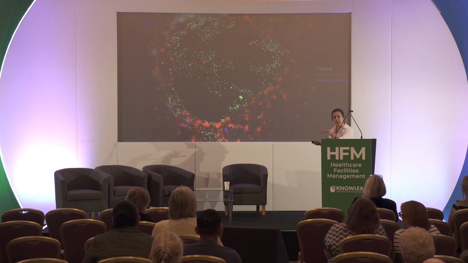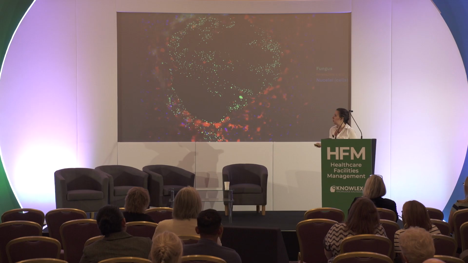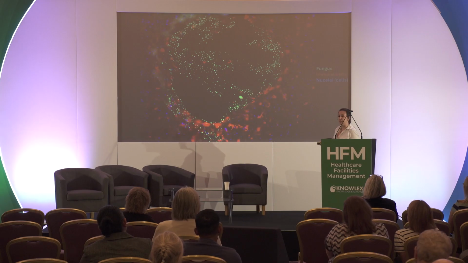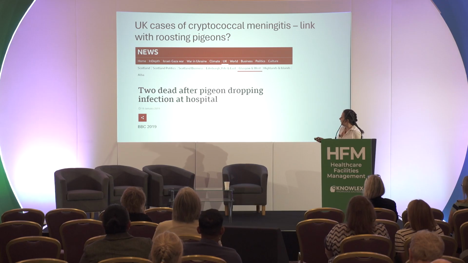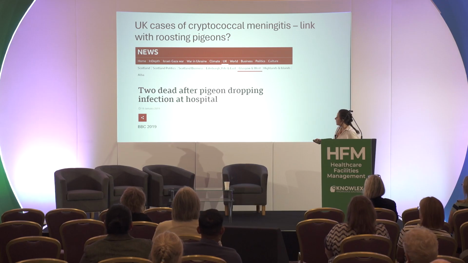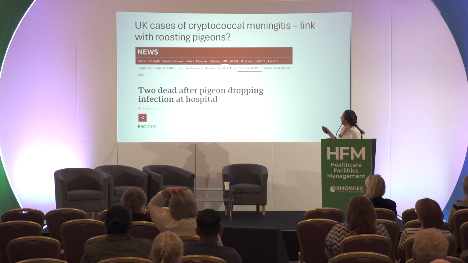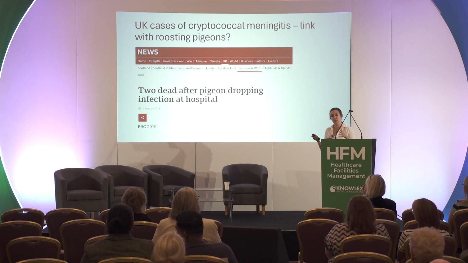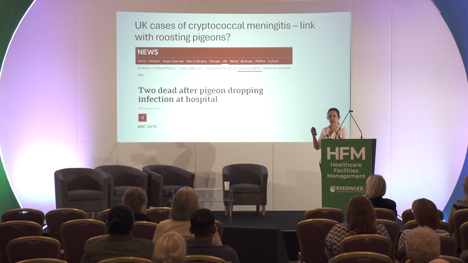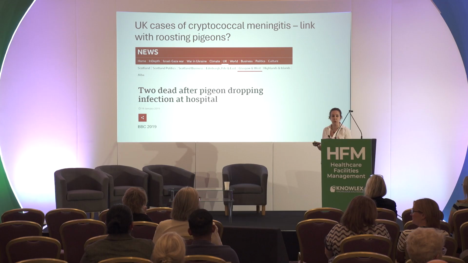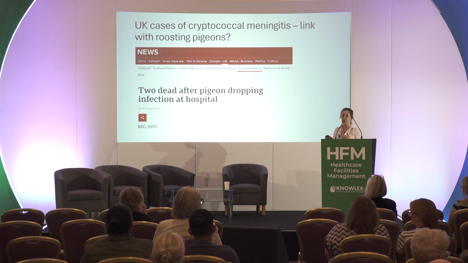Even patients who survive this infection are typically left with a lot of neurological problems as a result of this damage. Now, it's quite rare to see this type of infection in the UK, but it has happened, and it has been linked with poor air quality in hospitals. In Glasgow in 2019, two patients sadly died from this infection at the hospital. And we think it's linked with roosting pigeons. Pigeons were found roosting near the air vents in the hospital, and we know they can spread a lot of these fungal spores, suggesting that these patients might have had a very high dose of fungal spores, and that probably contributed towards them getting the infection and dying.